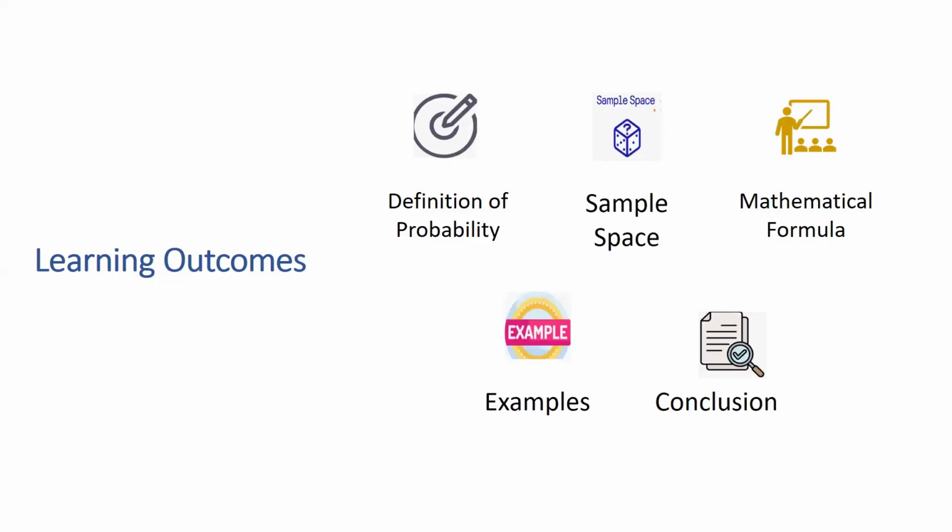Here, the learning outcomes for today's topic are: firstly, we will define probability and then sample space. After that, the mathematical formula of probability and use it for some daily life examples. And lastly, we will conclude the whole lecture.